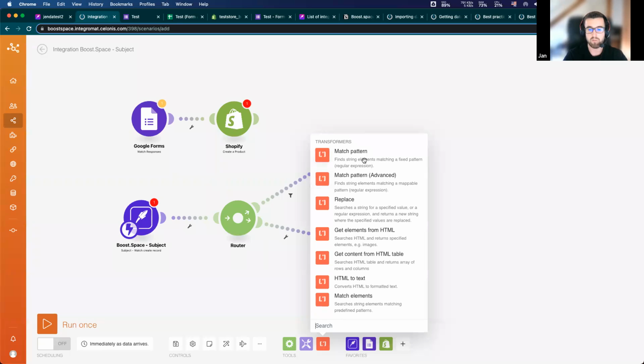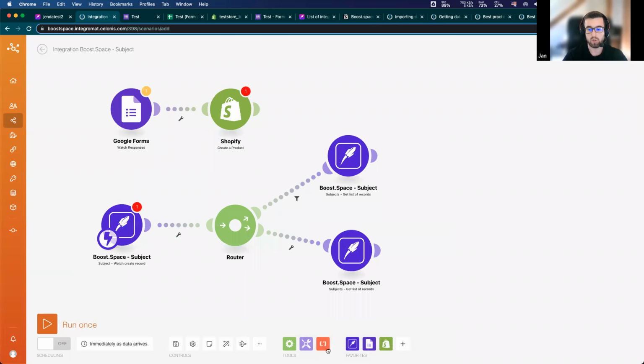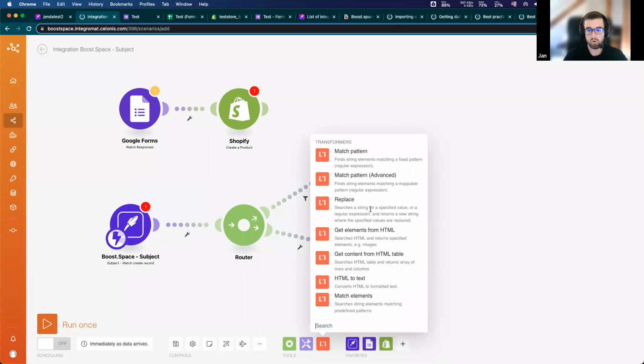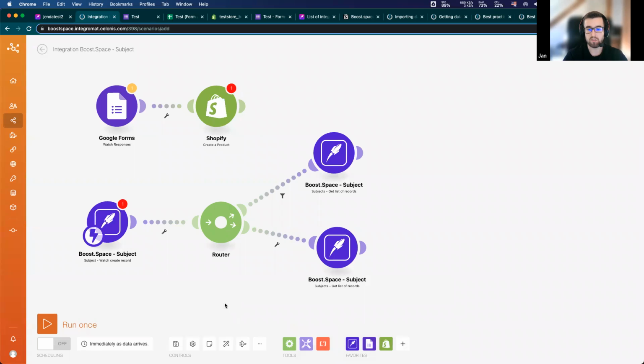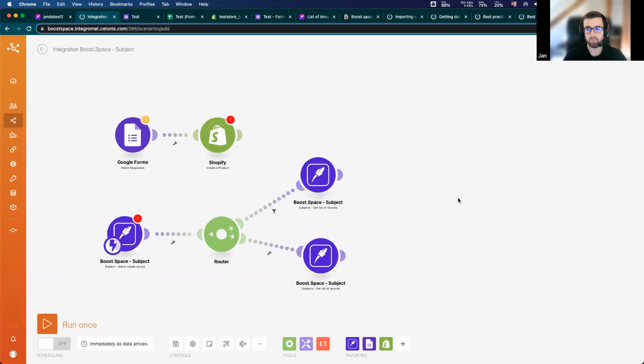For example, if there is some string value that contains white spaces, you can escape the white spaces and receive only the truly data that you want. There are more things to do with it, like HTML to text, which converts an HTML to formatted text. So you can use these three native things to work with your scenario.